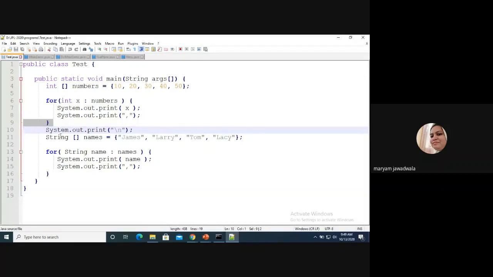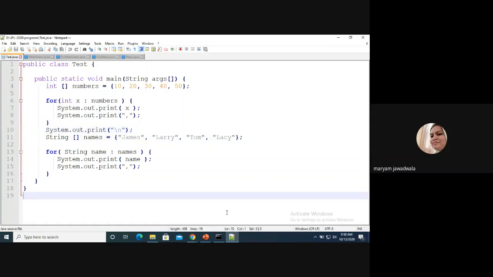Likewise, what is line number 11? String names. I'm defining one array of type string, and there are four names stored in that array: James, Larry, Tom, and Lacey. These are the elements present in names, right? And if I want to print the elements present in the array, then again concentrate on line number 13 to 15. I'm again writing one for loop to display the elements present in the string array.